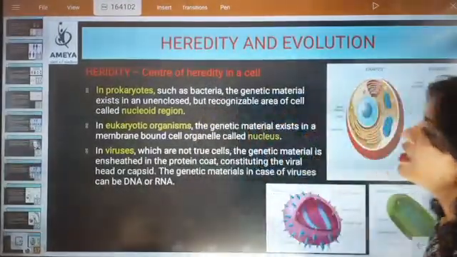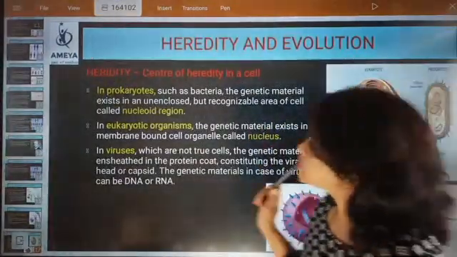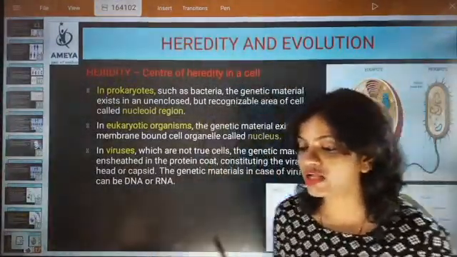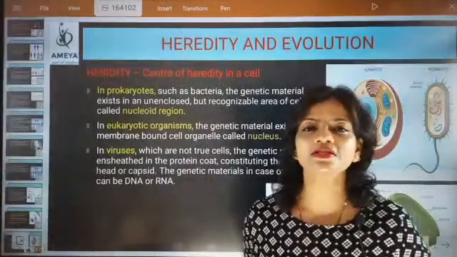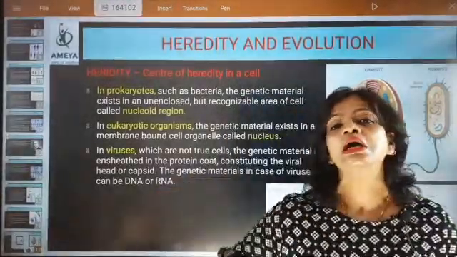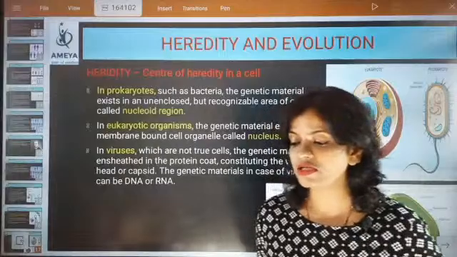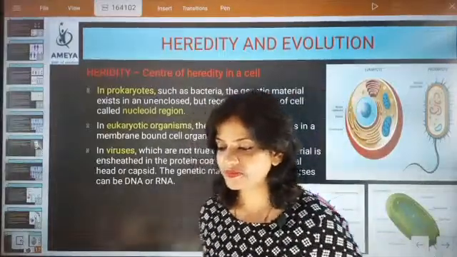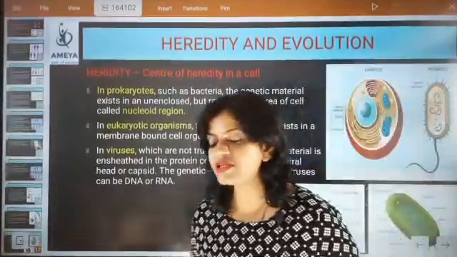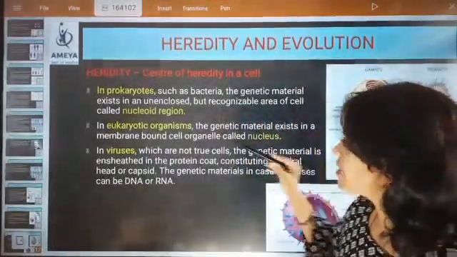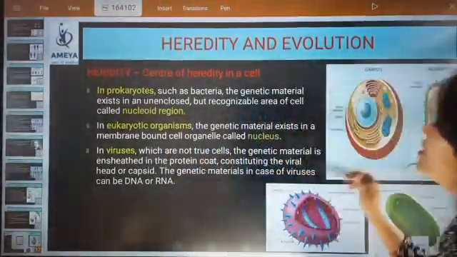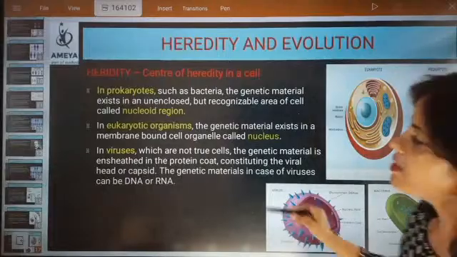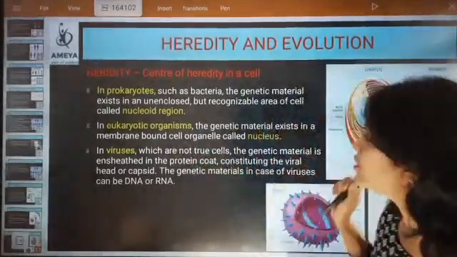Okay, so now in eukaryotic organisms. Nucleoid is not nucleus; what word am I using? Nucleoid. It is not nucleus, it is nucleoid. Now in eukaryotic organisms, the genetic material exists in a membrane bound cell organelle called the nucleus.